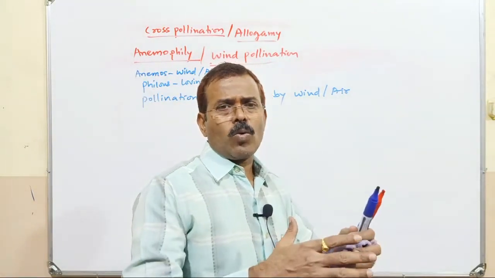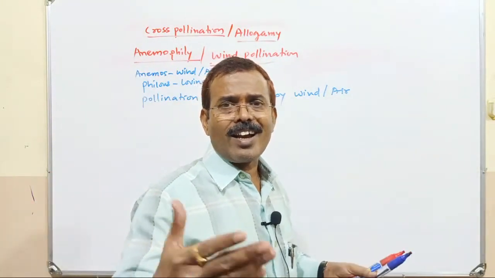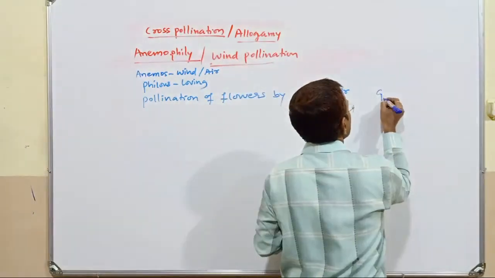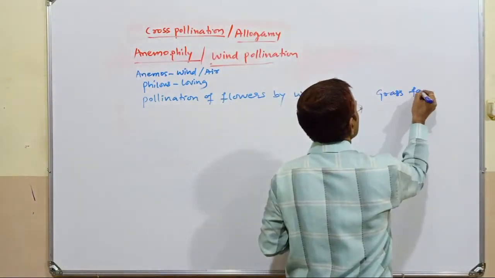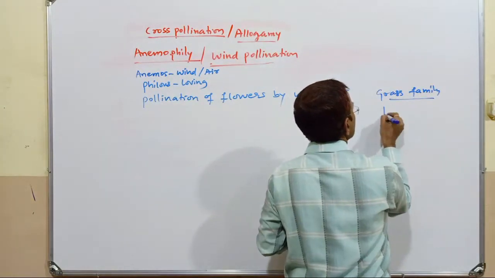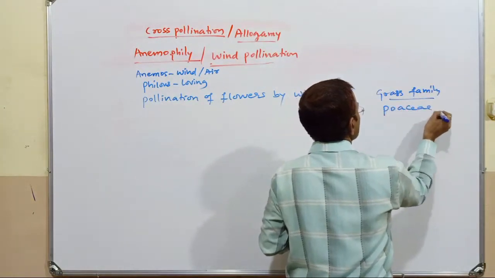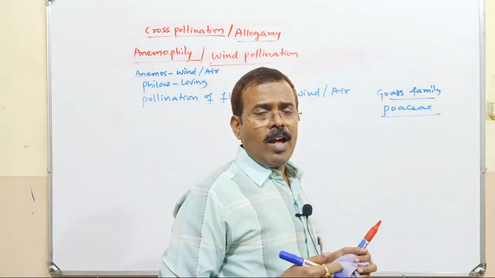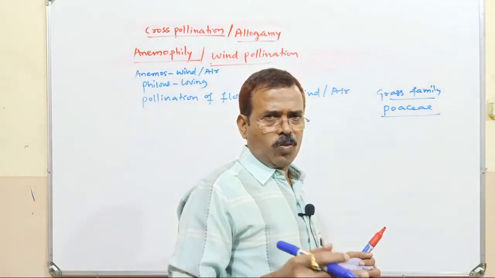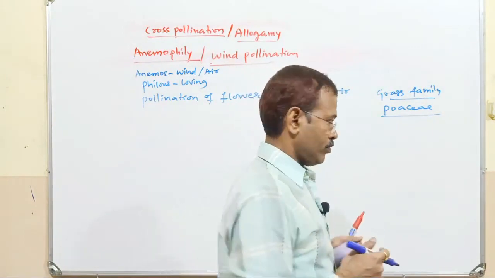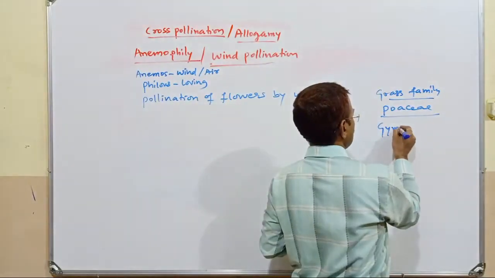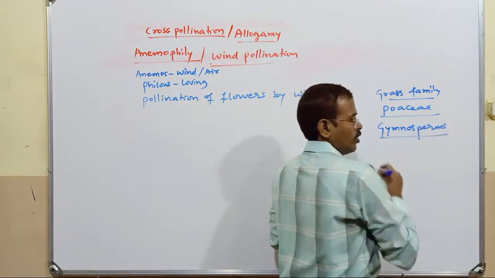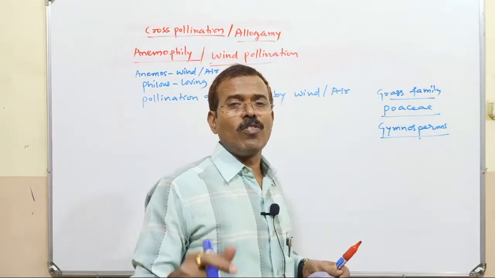It is quite common, let's say, in the grass family, that is Poaceae, or Gramineae, what we call by the old name Gramineae. And you know that all gymnosperms are anemophilous. Gymnosperms are anemophilous, wind pollinated.